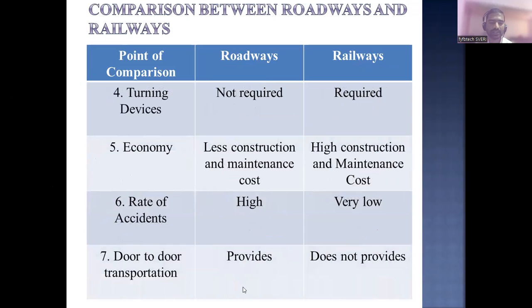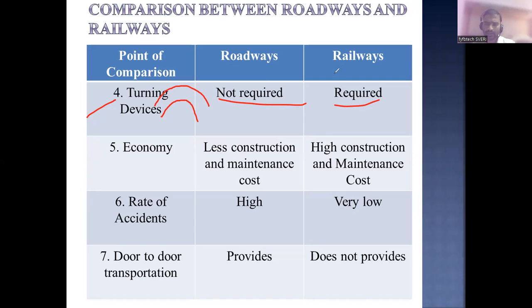Turning devices are not required in roadways, but they are required in railways. Turning devices are what let a vehicle take a turn. In the case of a roadway, the vehicle itself takes the turn, and we do not use any other turning devices. Whereas in the case of railways, we use other devices to turn the railway track, whereas in roads we will not use them.